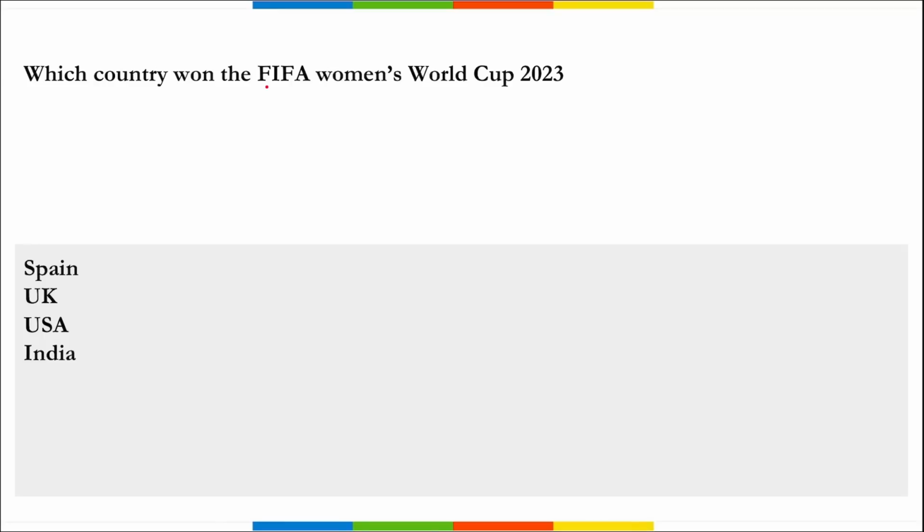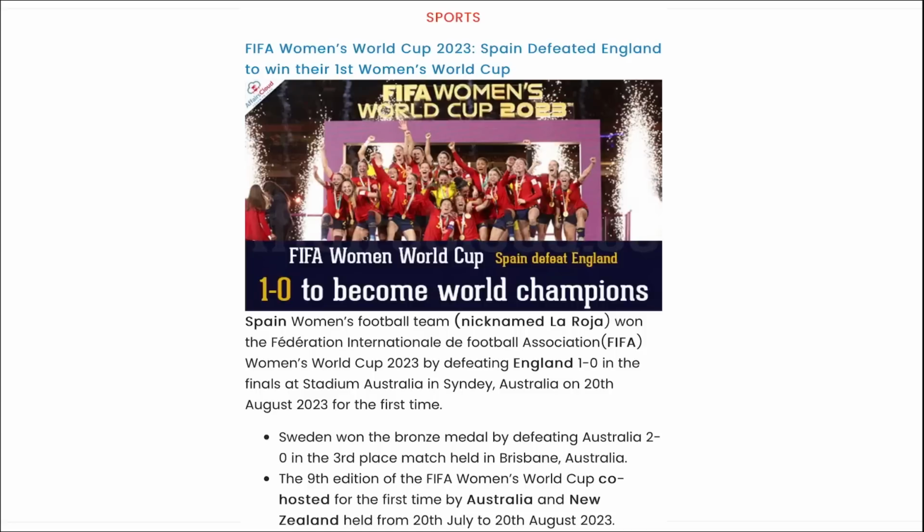Next is, which country has won the FIFA Women's World Cup 2023? It is for the first time that they have won this World Cup, and it is Spain. Spain's women football team won the FIFA Women's World Cup by defeating England in the finals by 1-0 at the Stadium Australia in Sydney, Australia. This is the first time Spain's women football team has won the World Cup, and they were nicknamed La Roja. Sweden won the bronze medal by defeating Australia.